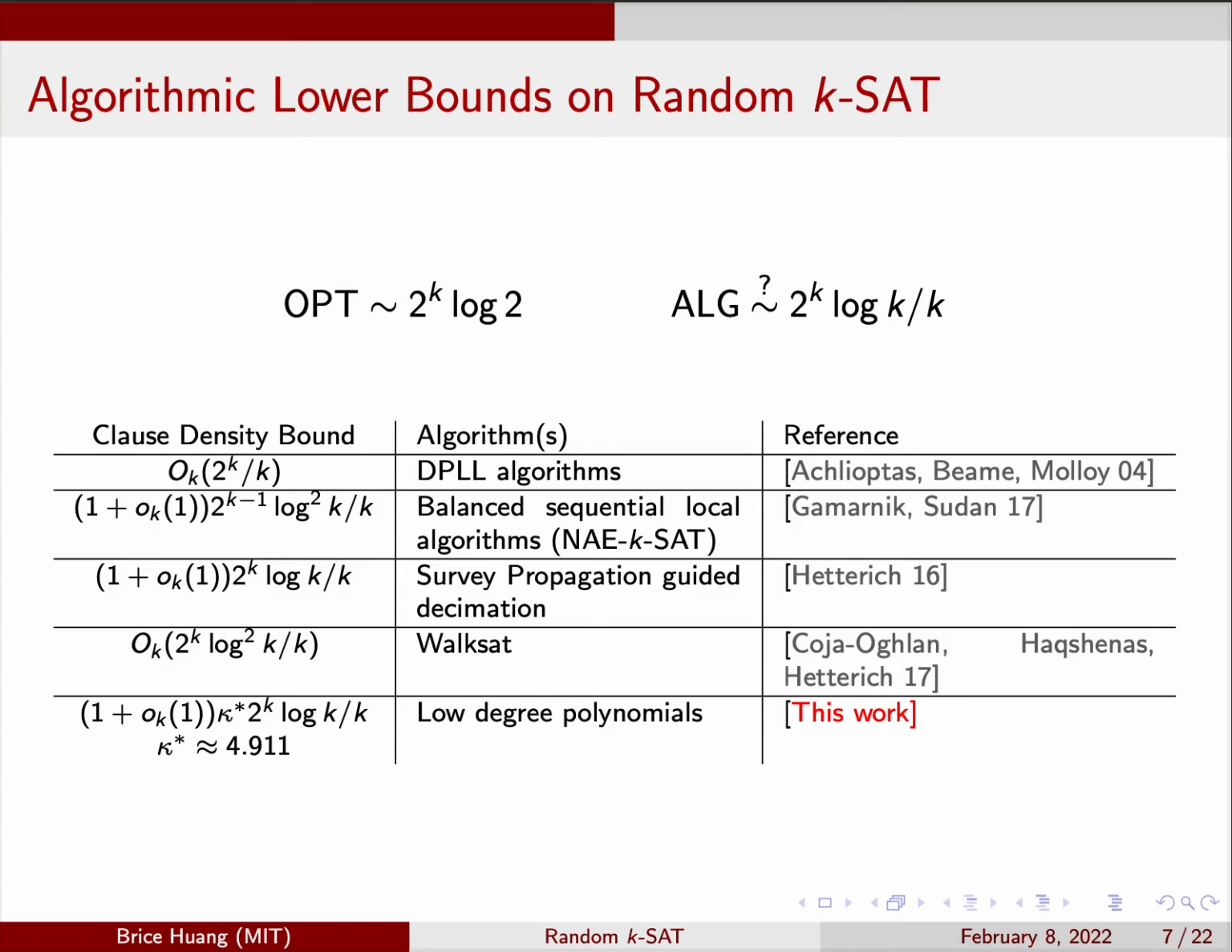Also, Hetterich showed that survey propagation guided decimation fails anywhere above the believed value of alg. Our contribution is the first hardness result against any class of algorithms that gets within an absolute constant factor of the truth. This is also the first class that includes FOCS, which gives us matching upper and lower bounds a constant factor apart.